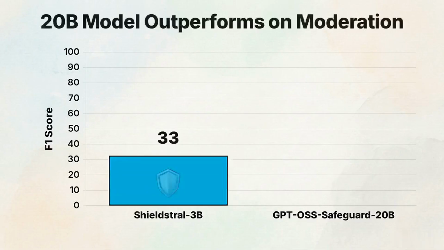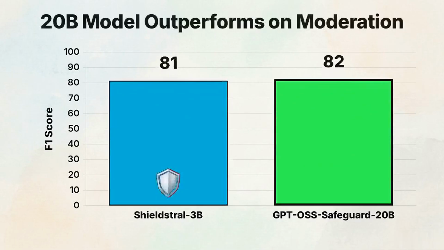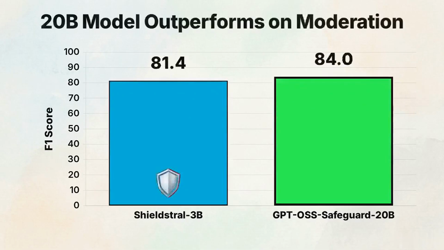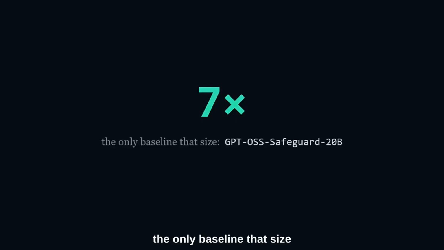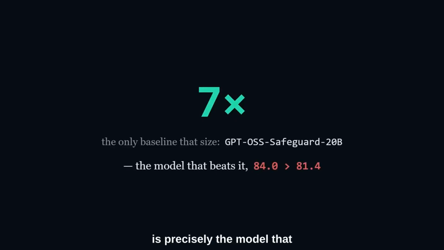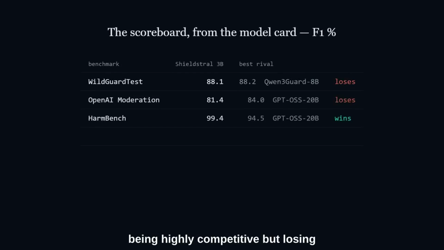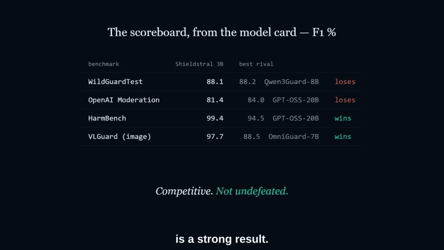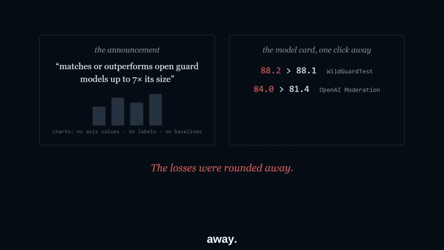On the OpenAI moderation benchmark, the 20 billion parameter GPT-oss-safeguard model beats Shieldstral 84.0 to 81.4. The phrase "up to 7 times" is doing heavy lifting in the press release, considering the only baseline that size is precisely the model that beats Shieldstral on the OpenAI benchmark. A 3 billion parameter model being highly competitive, but losing specific rows to larger models, is a strong result. That reality was massaged into an absolute victory by hiding the true evidence one click away.